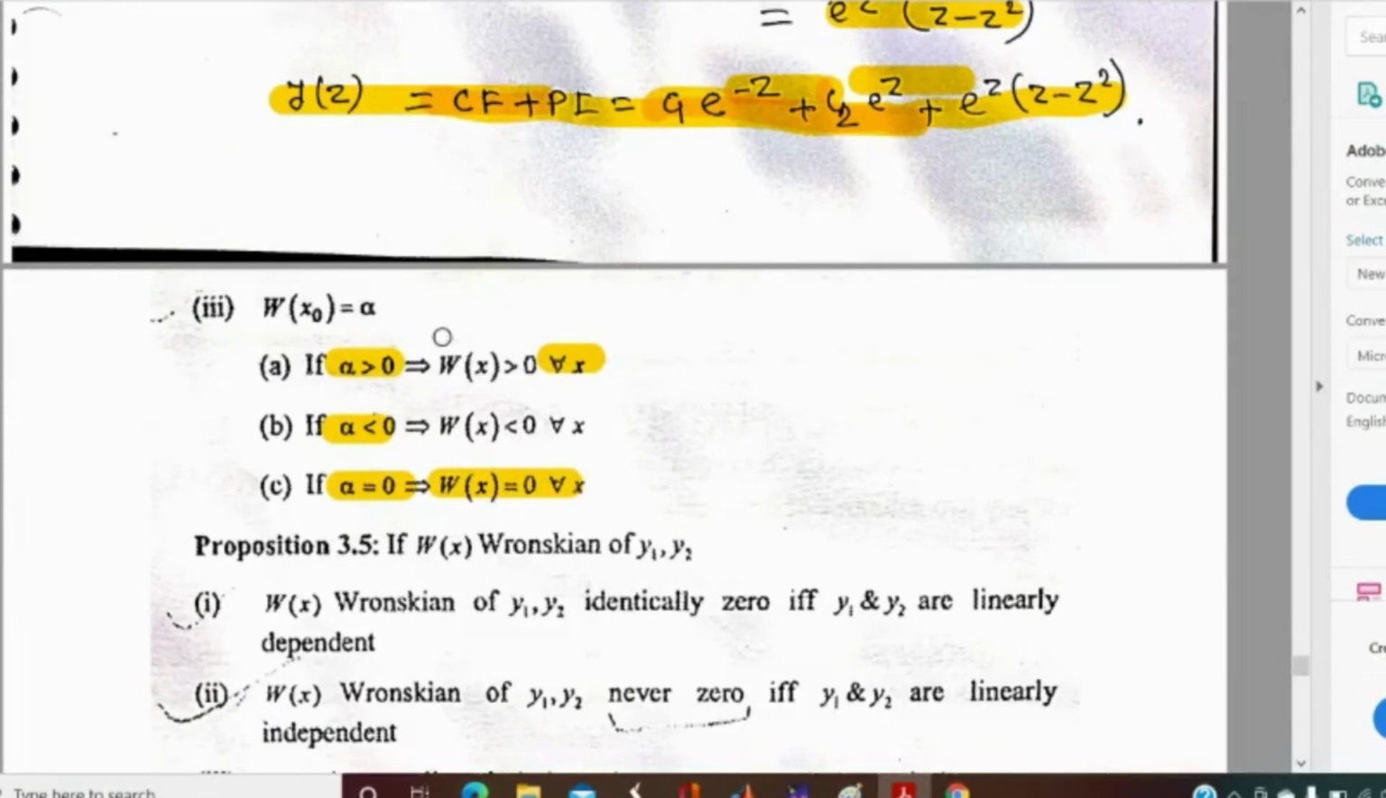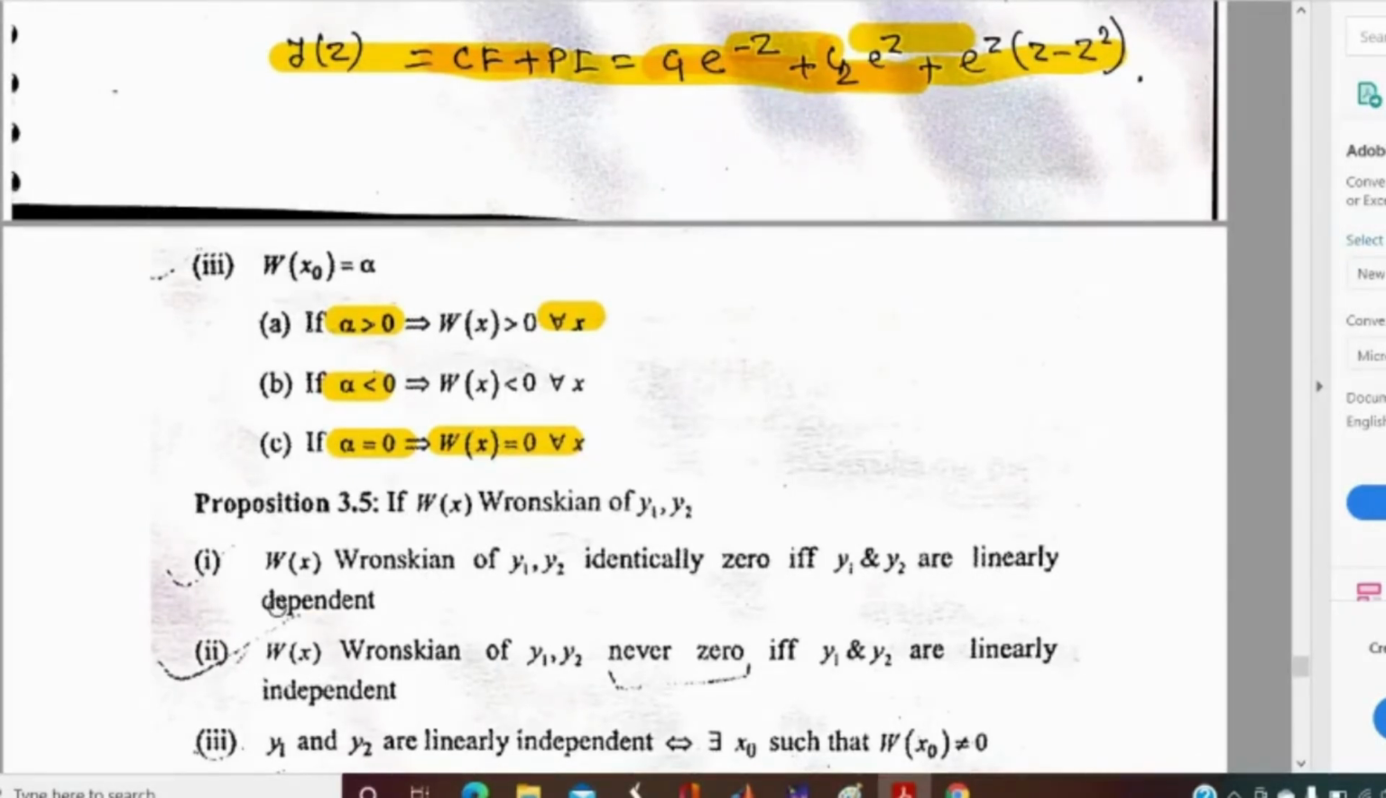Are these three properties clear to everyone? Yes, sir. When Wronskian is 0, then yes, the solutions of the differential equation are linearly dependent. Yes, yes.